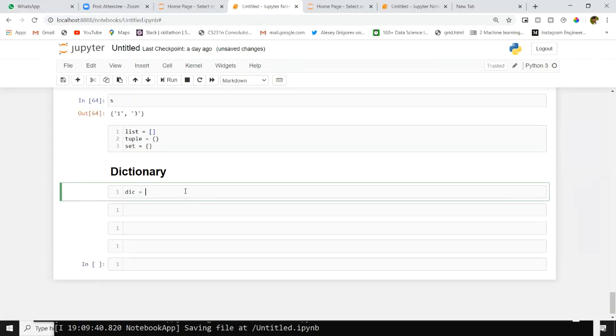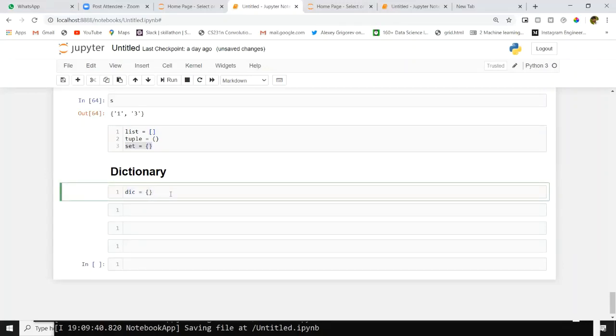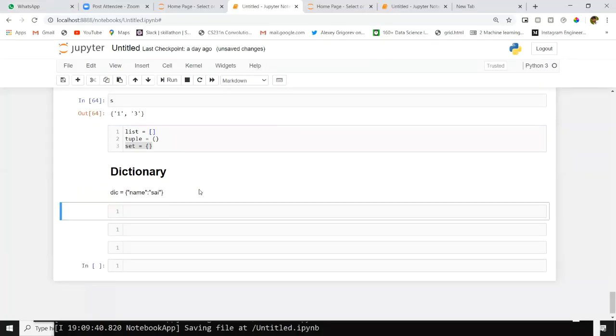I'll show. This is the syntax for declaring a dictionary. If you observe, the syntax of set and syntax of dictionary is the same. Brackets are the same, but inside we have to change the declaration part a little. To store key value pairs, we will use dictionary. For suppose I want to store a name inside a name variable. I'll store like this.